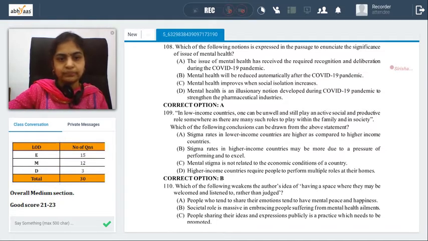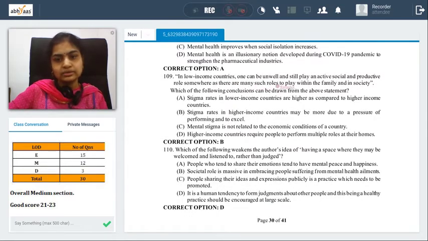Next, 109. In low-income countries, one can be unwell and still play an active social and productive role somewhere, as there are many such roles to play within the family and in society. Which of the following conclusions can be drawn from the statement? Stigma rates in low-income countries are high. Wrong.